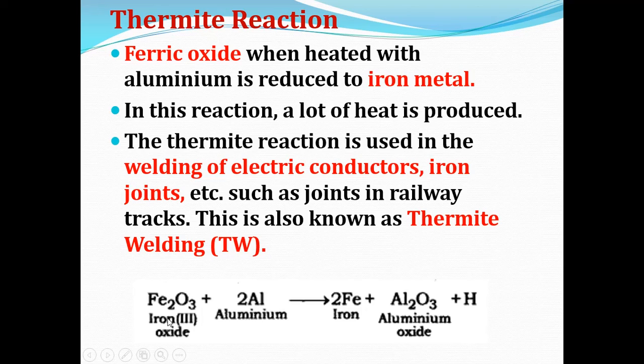Now here is the reaction which takes place during the thermite reaction. This is a very important question, children, a 3 mark question. Here iron oxide gets converted into iron by the reducing agent called aluminium. So iron oxide is reduced to iron plus aluminium oxide with the liberation of a lot of heat.